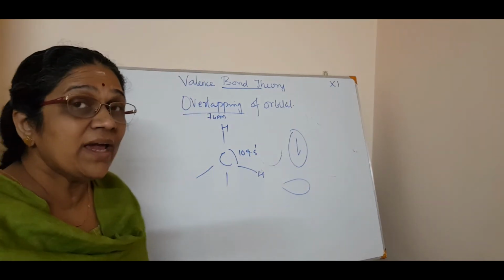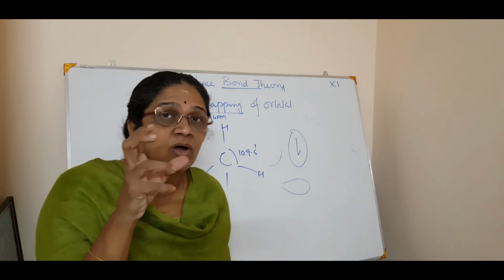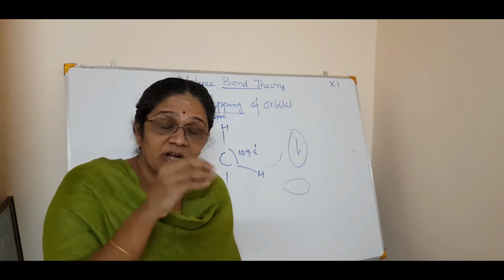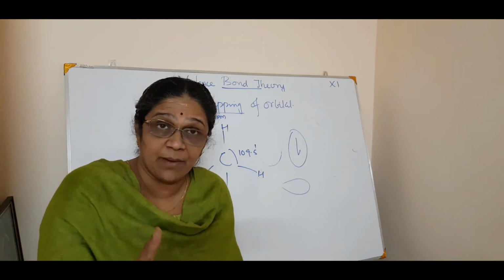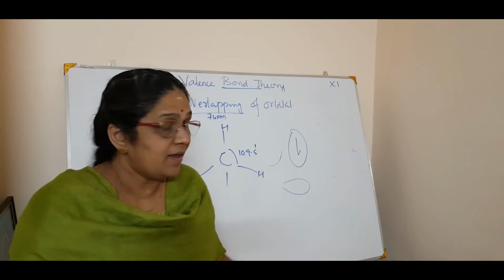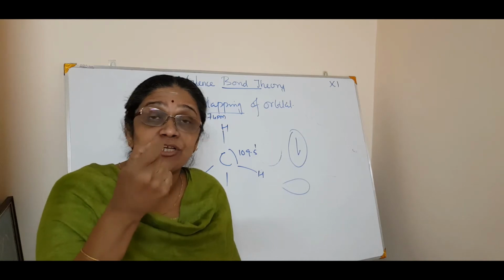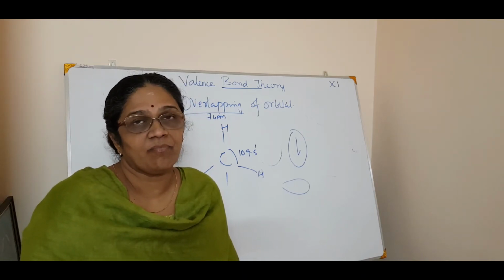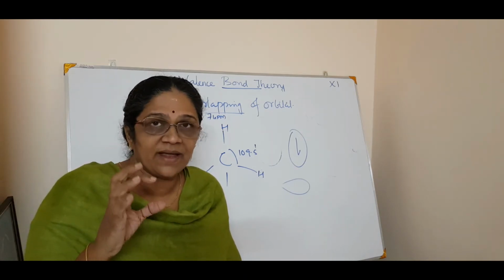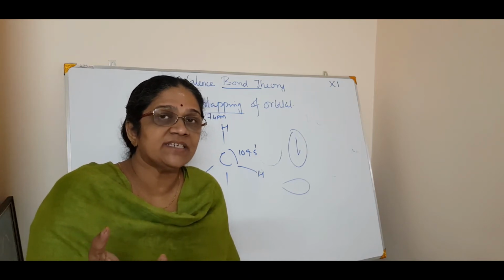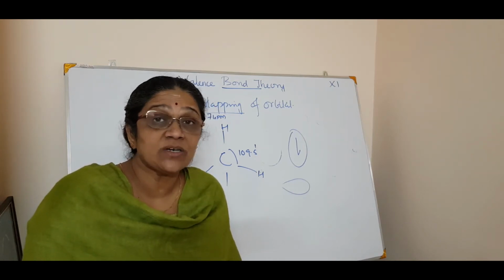Correct? So why does that happen? Why is that 109 degree 5 minutes, or 109.5 degree, stable in this CH4 molecule? That accounts for the directional bond property. Okay. So you got that. Or ammonia. In ammonia, NH3, why is the bond angle 107 degree?